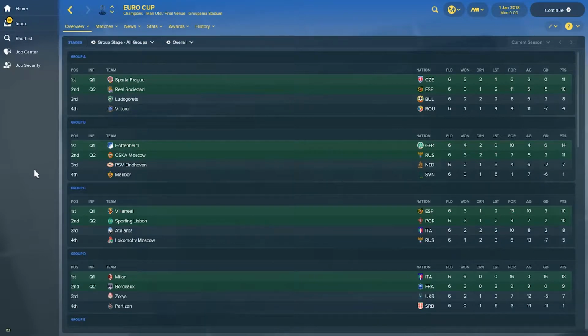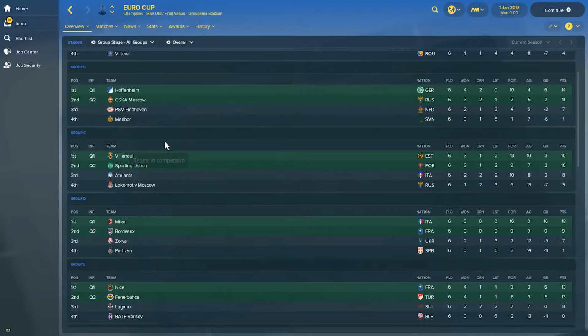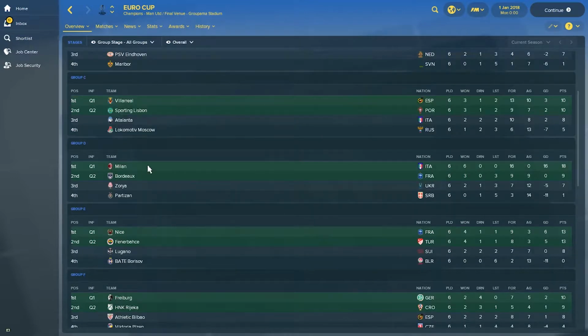Looking at the European competitions, first is Europa League or Eurocup as it's called in the game. We see that the group stage has ended. Sparta Prague, Real Sociedad have qualified from Group A. Hoffenheim and CSKA Moscow have qualified here from Group B ahead of PSV Eindhoven. In Group C, Villarreal and Sporting Lisbon have qualified. Lokomotiv Moscow has finished in last place. Group D, AC Milan, Bordeaux have qualified.